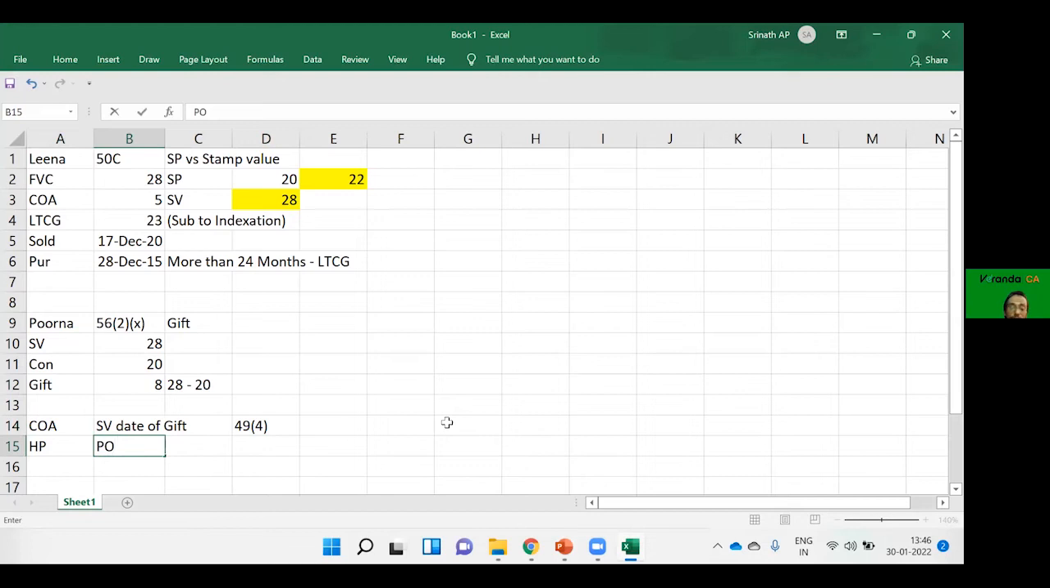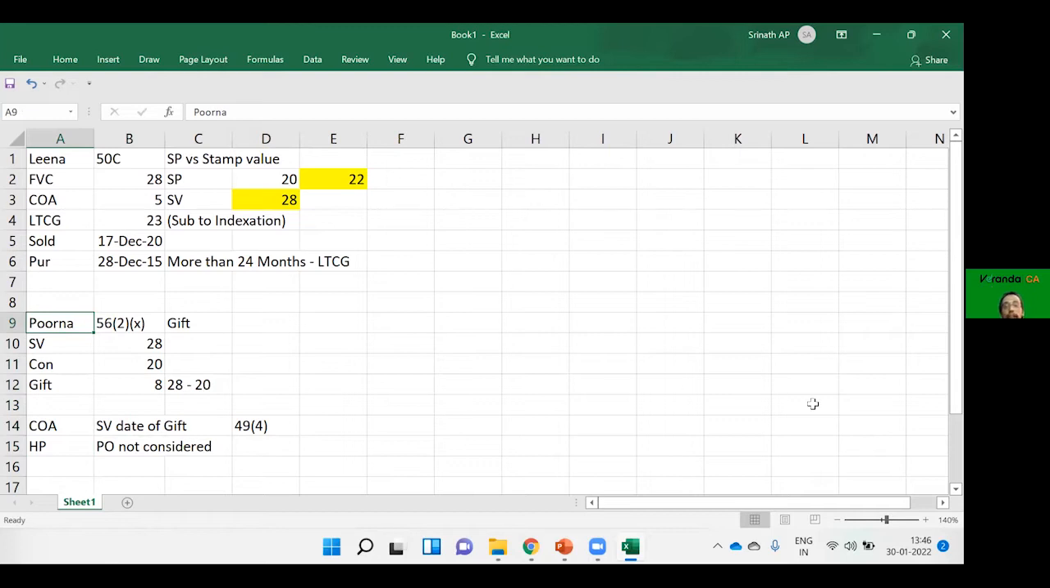Holding period of the previous owner should not be considered. Holding period of the previous owner will be considered only for transactions covered in 49(1). This is not 49(1). This is 49(4). Why 49(4)? The recipient. Who is recipient here, friends? Miss Purna has paid tax at the time of gift.